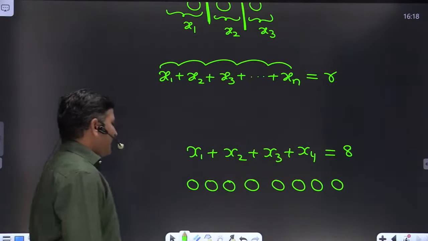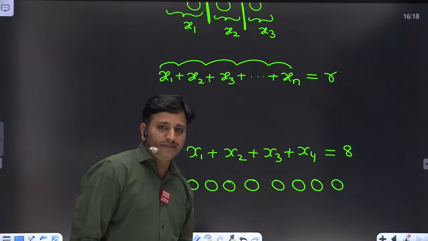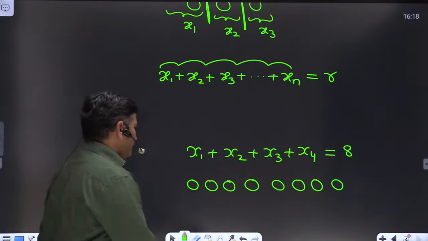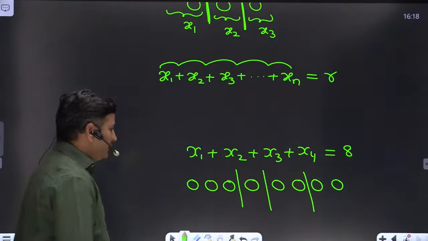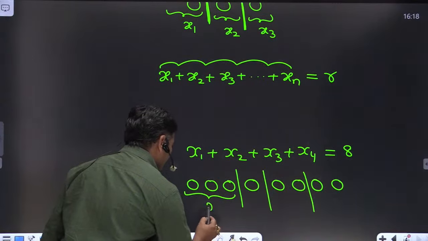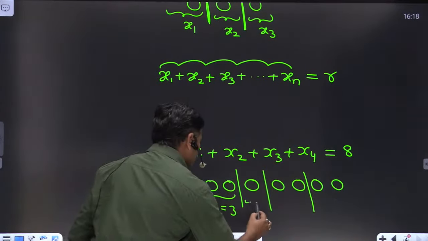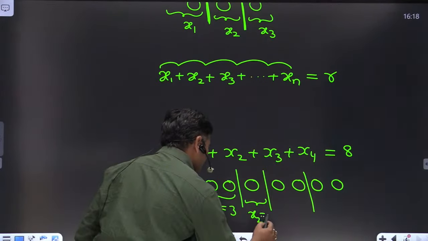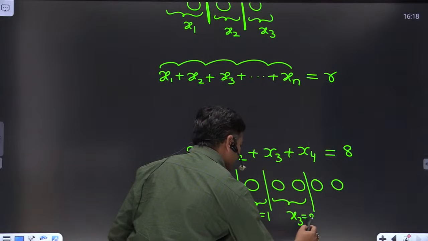So we are placing 8 identical balls next to each other. Now since we have a total of 4 variables, we have to take 3 vertical lines. Suppose I place 3 vertical lines like this, friends. In this case x1 has value 3 because 3 identical balls are there. And x2 has value 1. And x3 has value 2, friends.